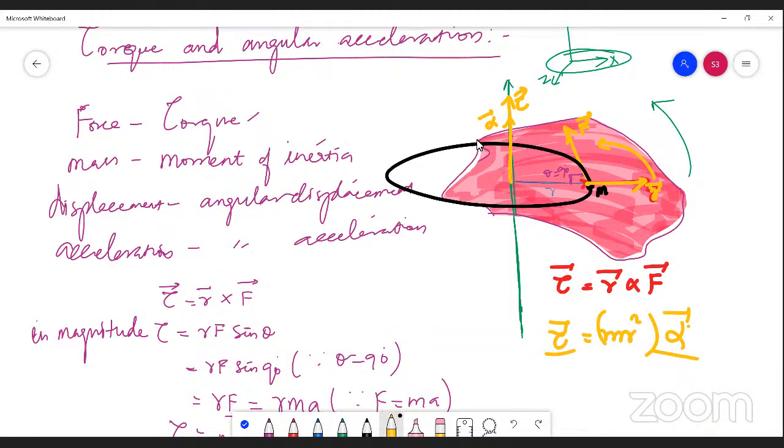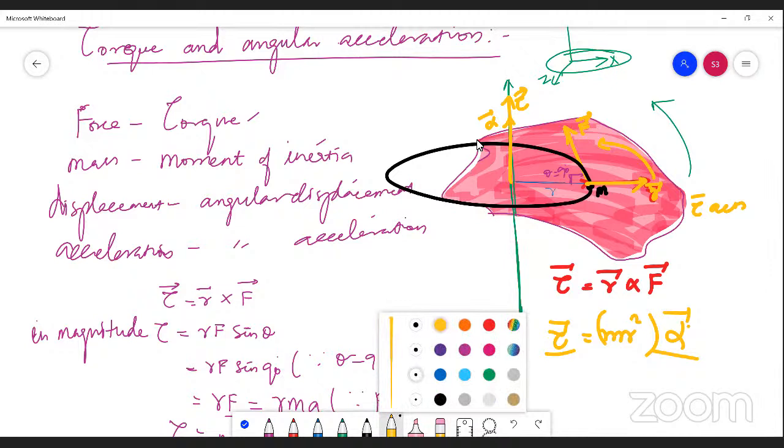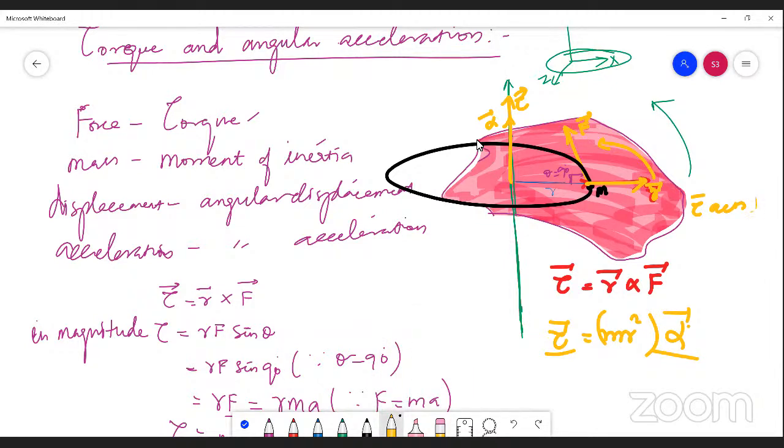As we would have come across this statement in vector analysis, we can say here tau vector acts perpendicular to the plane containing R vector and F vector.